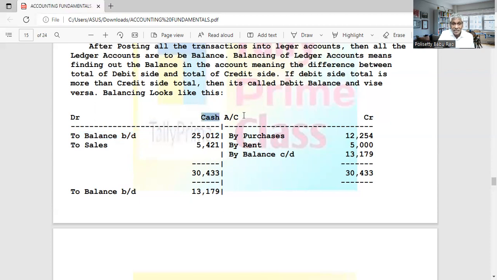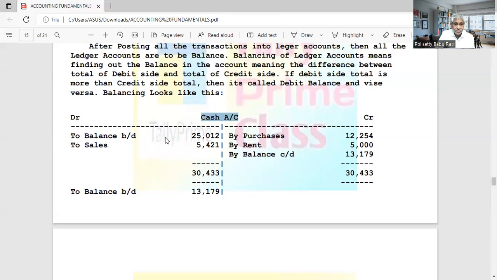It's like this. Cash account will always be a debit balance, because whatever we are receiving, we can spend at the maximum that amount received. We cannot spend more. So 30,433 means we can spend only 30,433. We cannot pay more. That is why it will always be a debit balance or it will be nil balance. If everything is paid, the balance will be nil. Otherwise, definitely there will be some balance. It is on the debit side only.